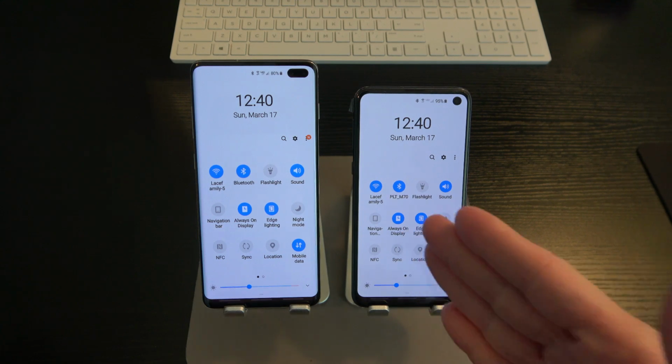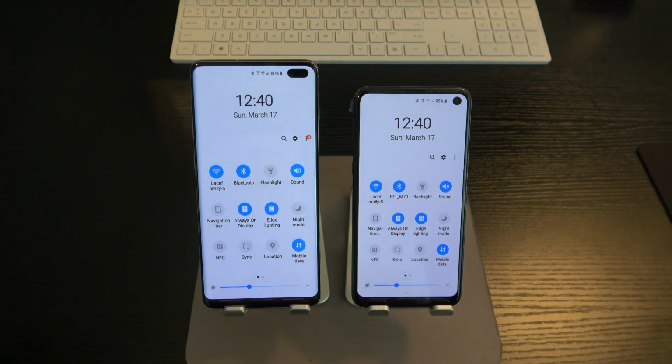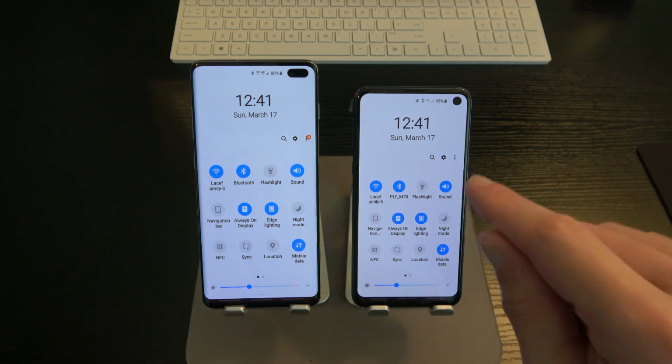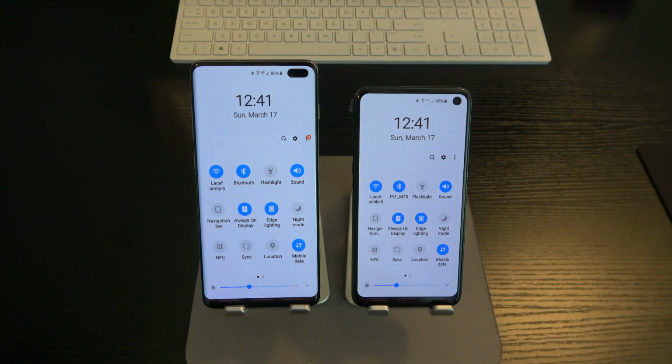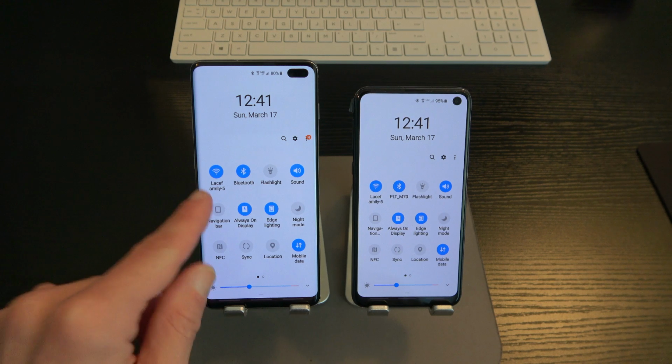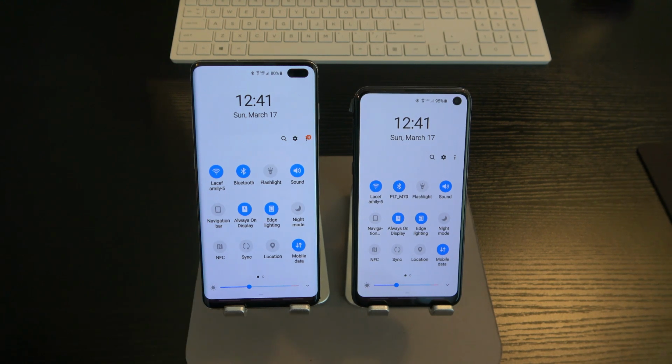So don't think just because you chose the E that when it comes to photography there's a drop off in the camera department, because there's not. The only thing that the S10e and the S10 is lacking is that secondary 8 megapixel depth sensor, which is only housed here on the S10 Plus.